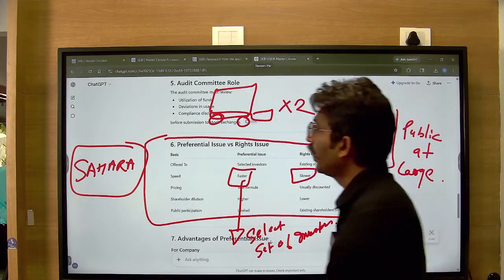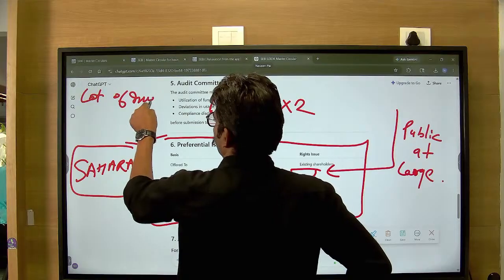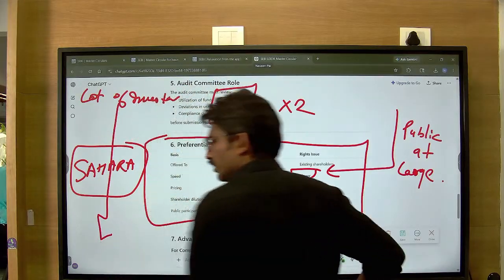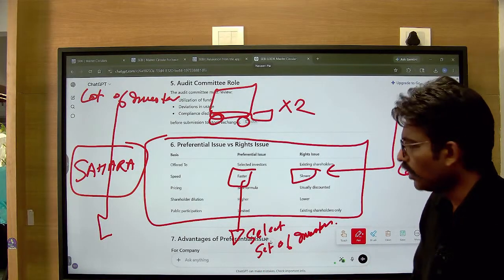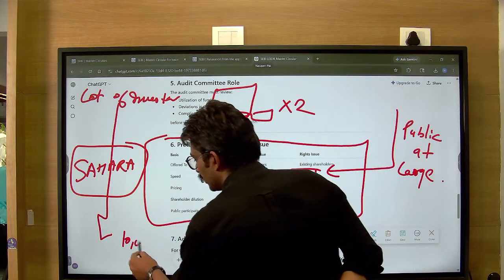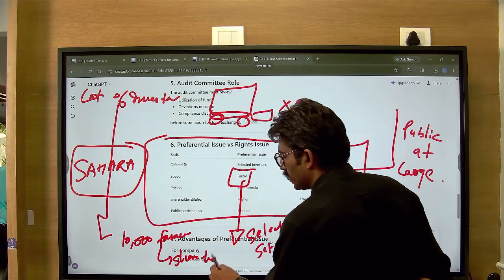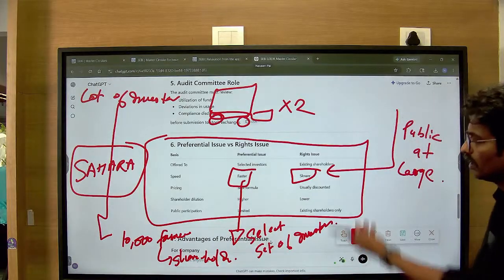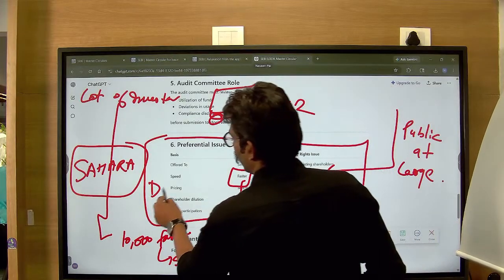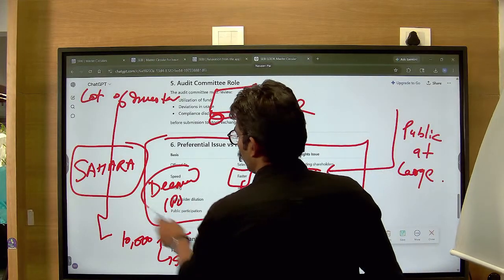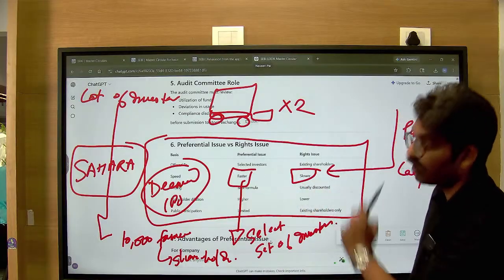After that, any company which had a lot of investors was treated differently. Say you have a dairy cooperative where there are 10,000 farmers who are shareholders. It's a cooperative society, and it is already considered a deemed IPO. What is it considered as? Deemed IPO. They would not allow you to bring the IPO. It is born out of the Sahara case.